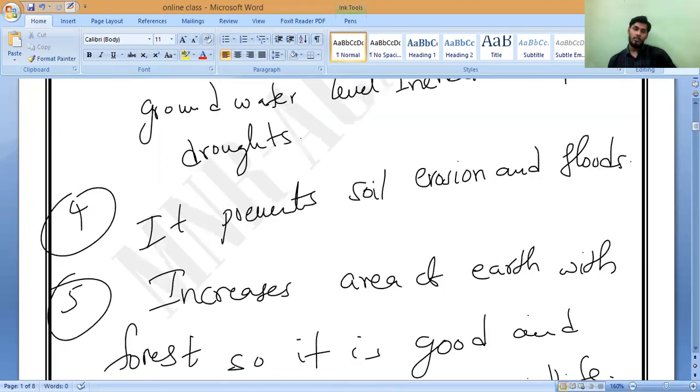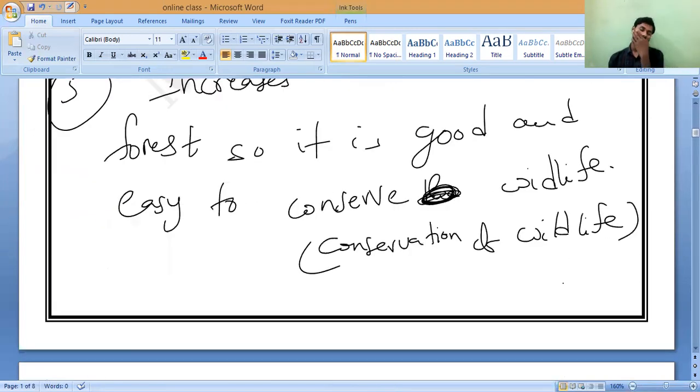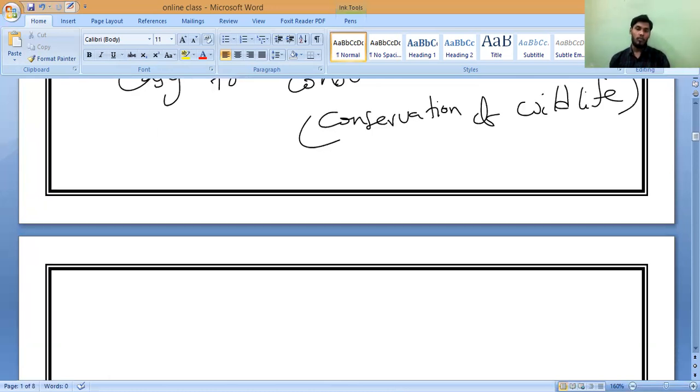So we can grow it, we can get so many forest products from it, correct or not? If you are growing more forest, we can get more products from it, like honey, rubber, fruits, so many things, and the flowers and all from the forest. So show the third and fourth point, sir. Yes, show third and fourth point.